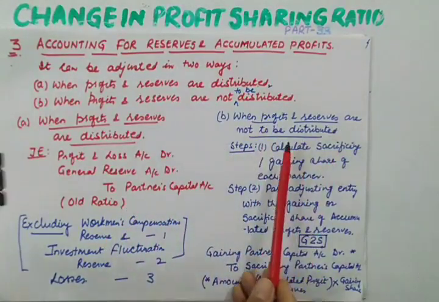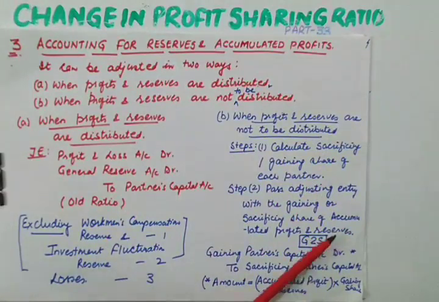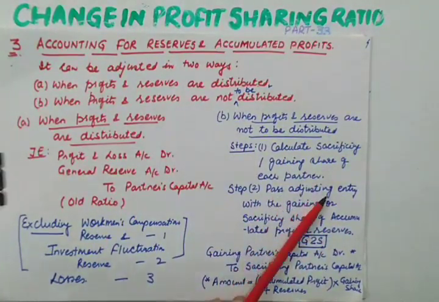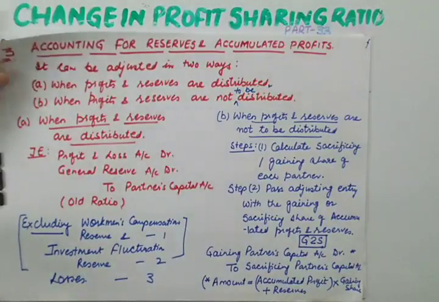When reserves and profits are not to be distributed, we calculate sacrificing or gaining share and pass an adjusting entry, that will be gaining to sacrificing, with the amount of reserves and profit. So we add reserves and profit, calculate the gaining or sacrificing share and frame this journal entry. I hope this treatment is clear to you.